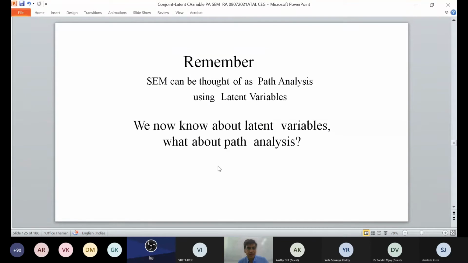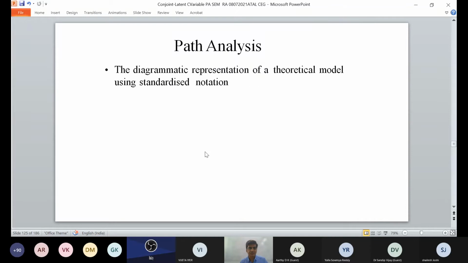This SEM can be thought of as a path analysis using latent variables. You just came to know about latent variables, but what about path analysis? So I'm just giving you a first highlight about path analysis. Path analysis is basically a diagrammatic representation of a theoretical model using standardized notation.